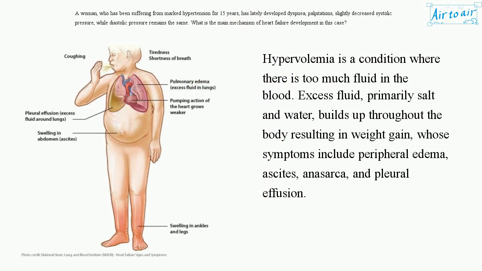Hypervolemia is a condition where there is too much fluid in the blood. Excess fluid, primarily salt and water, builds up throughout the body, resulting in weight gain, whose symptoms include peripheral edema, ascites, anasarca, and pleural effusion.